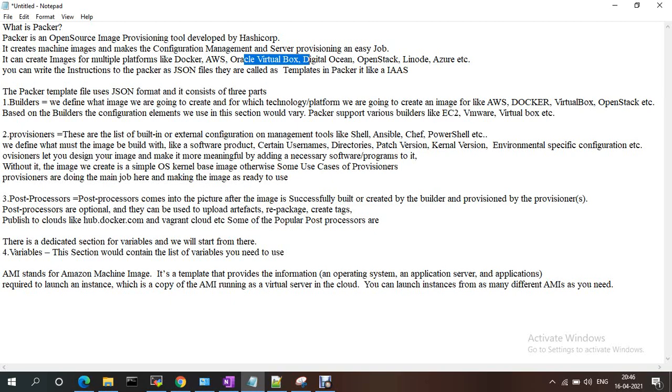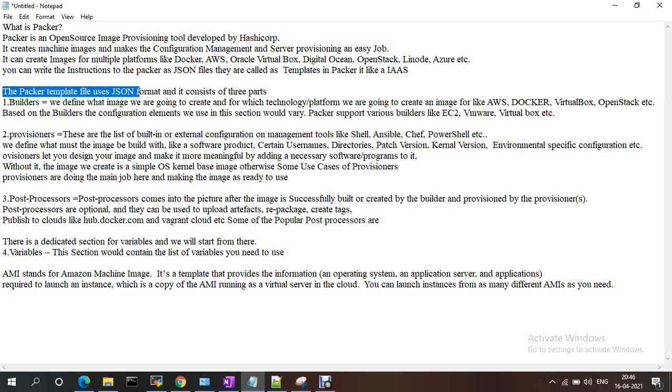You can write the instructions for Packer as a JSON file. We can call it a template. So it is like infrastructure as code. You write the code, you build it with Packer, and the image will be created. You can use it anywhere.